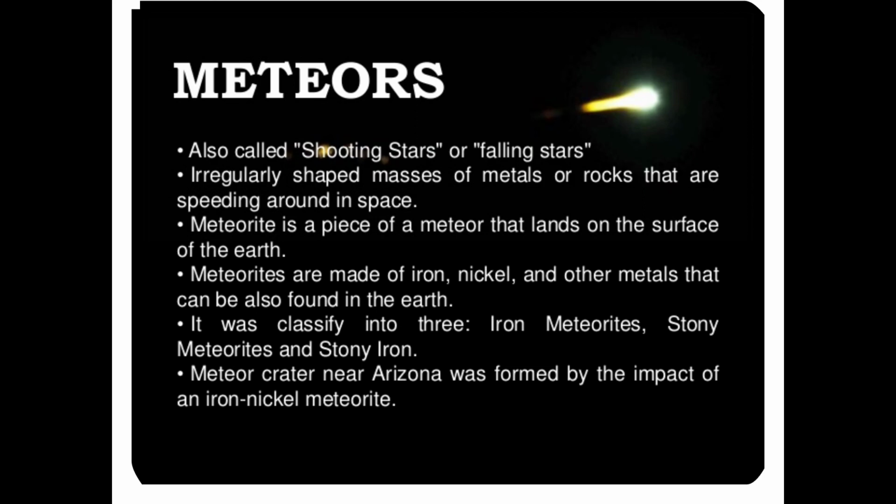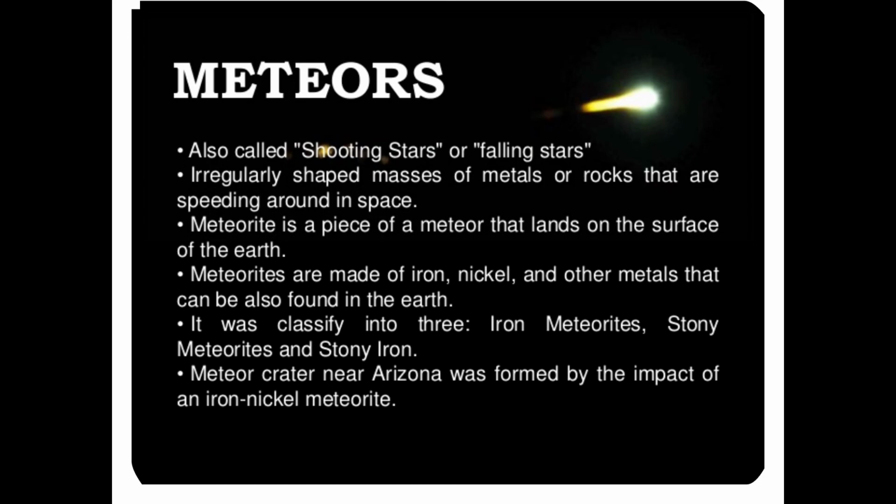Meteors are also called shooting stars or falling stars, irregularly shaped masses of metals or rocks that are speeding around in space. A meteorite is a piece of a meteor that lands on the surface of the earth. Meteorites are made of iron, nickel and other metals that can also be found on the earth. They are classified into three types: iron meteorites, stony meteorites and stony iron. The meteorite crater in Arizona was formed by the impact of an iron-nickel meteorite.